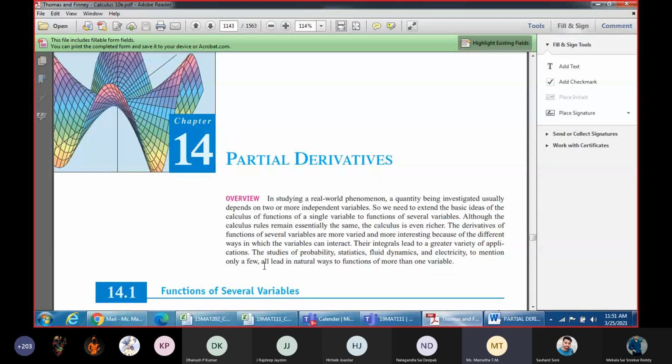Whenever you consider a function depending on more than one variable, it is like moving in three-dimensional space, where x, y, z are the components. If you add time, then it will be x, y, z, comma, t. You will come across four variables.